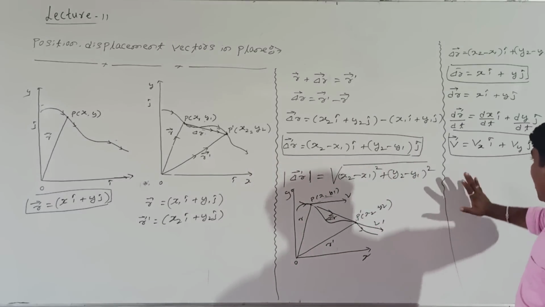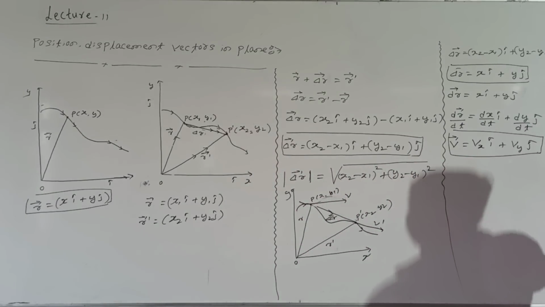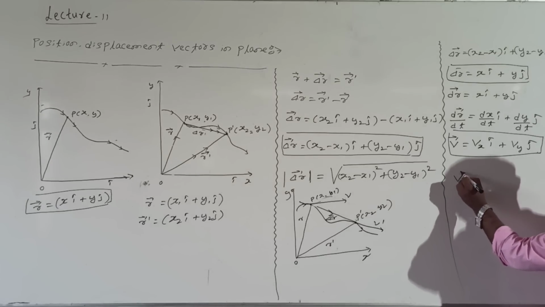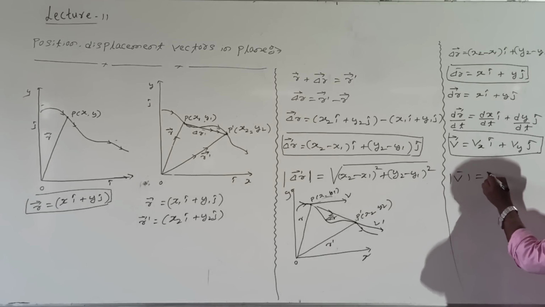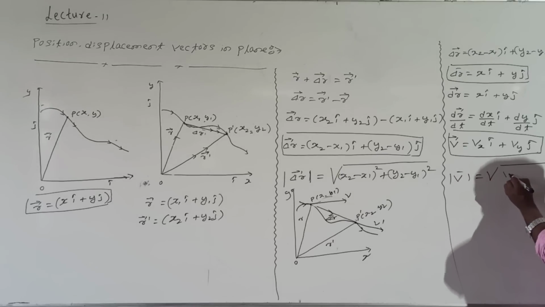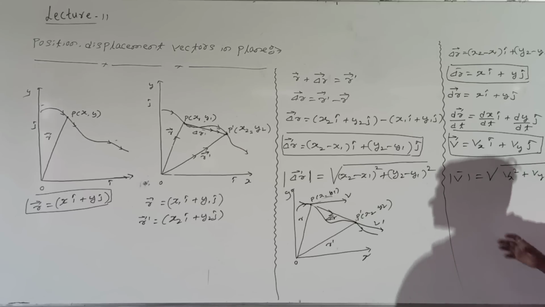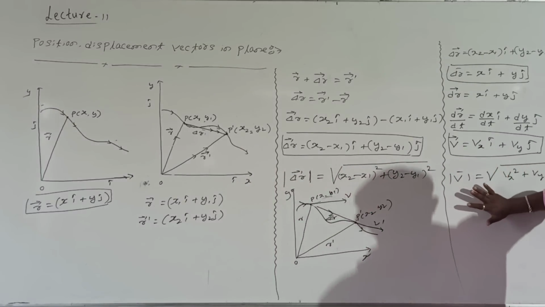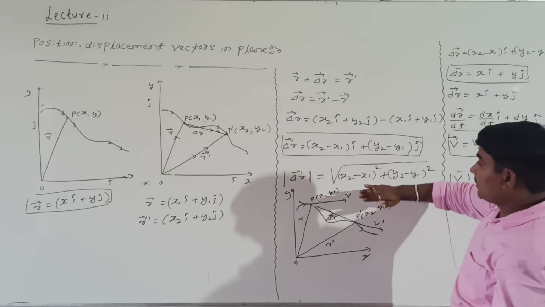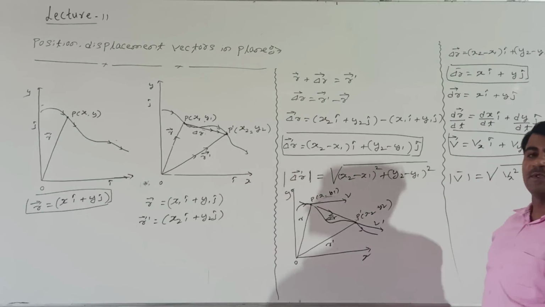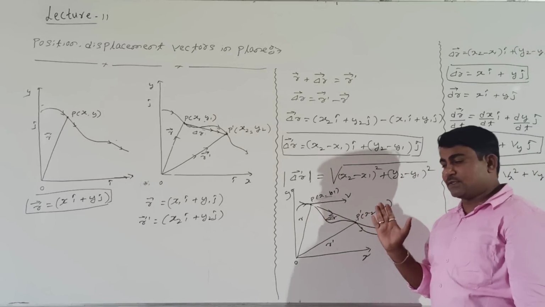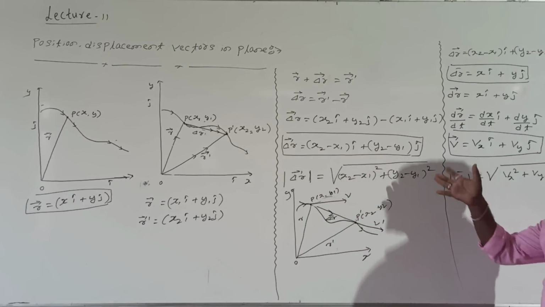Then how to take the magnitude here? The magnitude of v is the square root of vx square plus vy square. So in a given plane, the magnitude of the velocity is given like this. The magnitude of the displacement can be represented like this. Actually, what is vx i cap? Velocity along the x axis. What is vy? Velocity along the y axis.